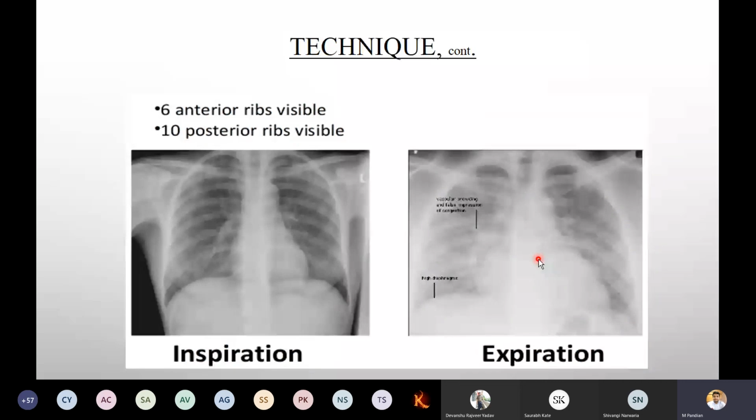Now you can see how we got the X-ray in inspiration, and how we got the X-ray in expiration. Can you see? If inspiration is there, the diaphragm goes lower, so the entire organs will be in the normal position. If it is expiration, see here, the heart is a bit enlarged due to the compression by the diaphragm. So remember this, it is important for you again.